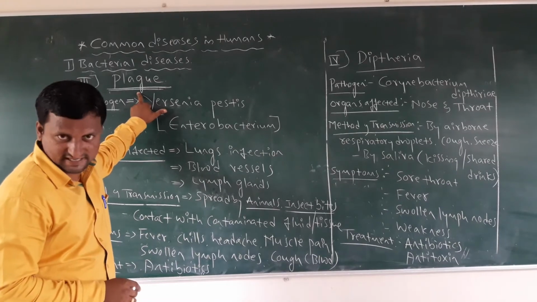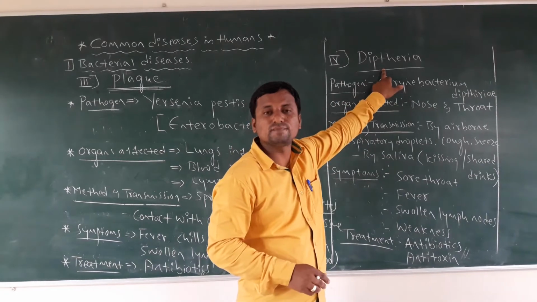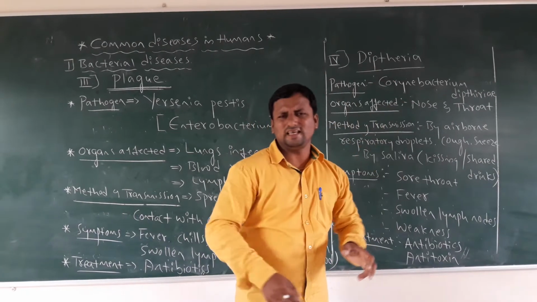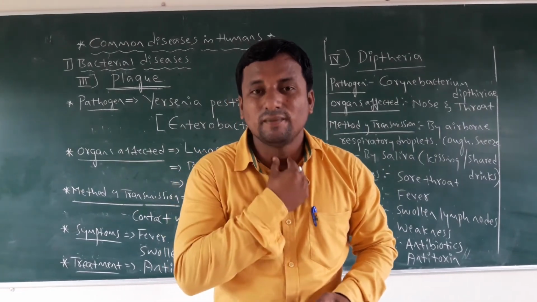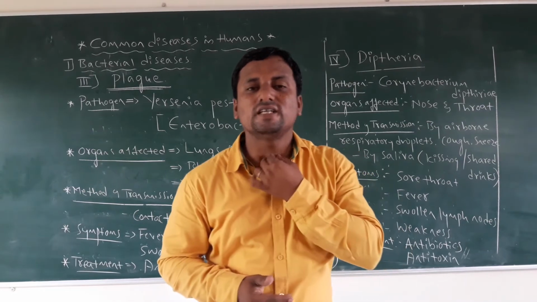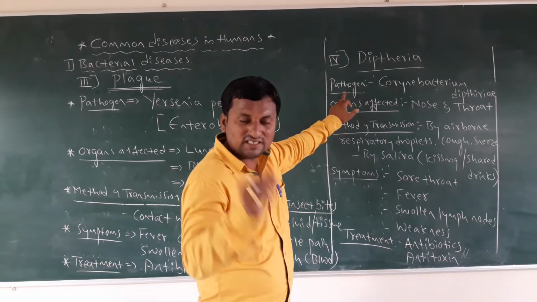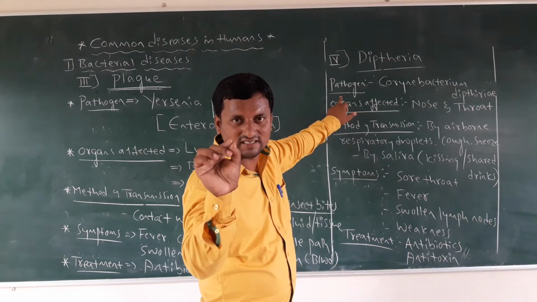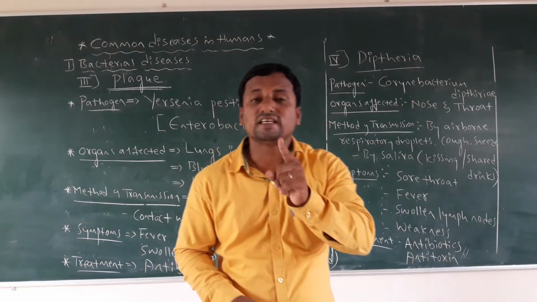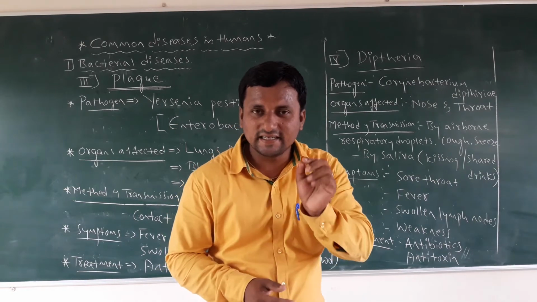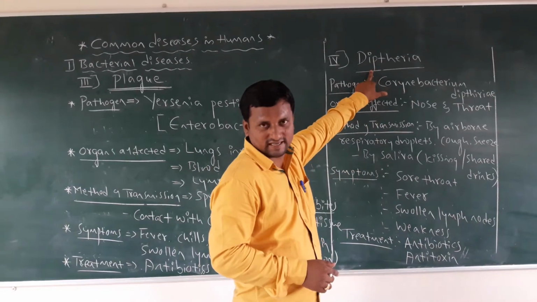What is that? Plague. Then comes the next bacterial disease, called diphtheria. In Kannada we call diphtheria gantala mari. So it affects almost all the throat regions. Let's think first about which pathogen is causing this disease. That pathogen name is Corynebacterium diphtheriae. Corynebacterium diphtheriae is the causative agent of diphtheria.